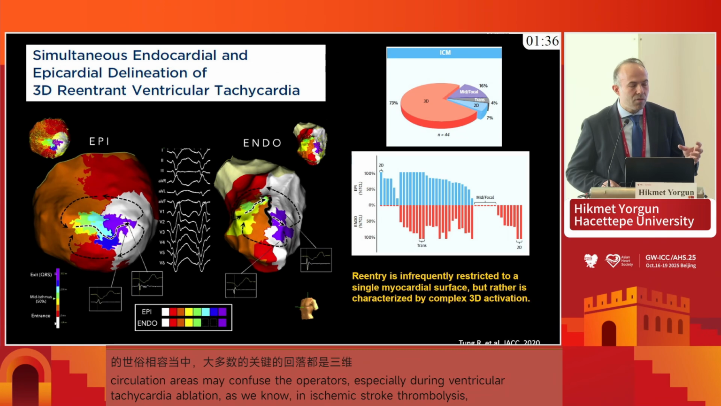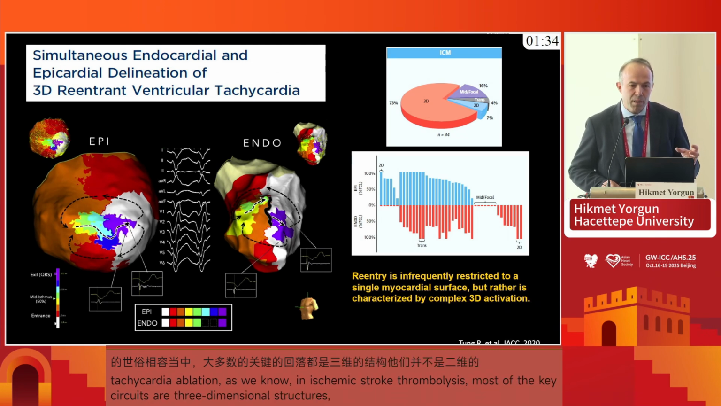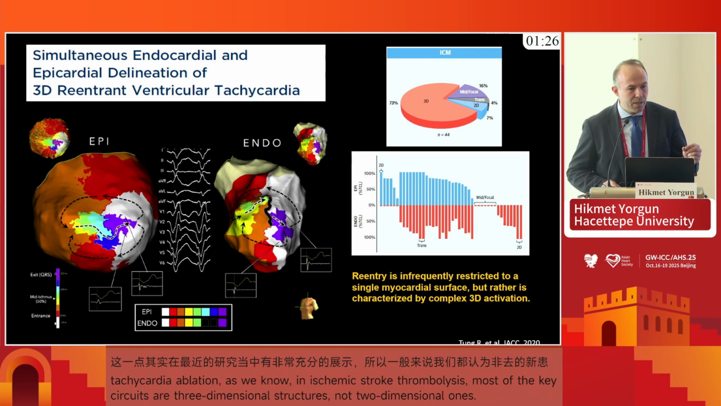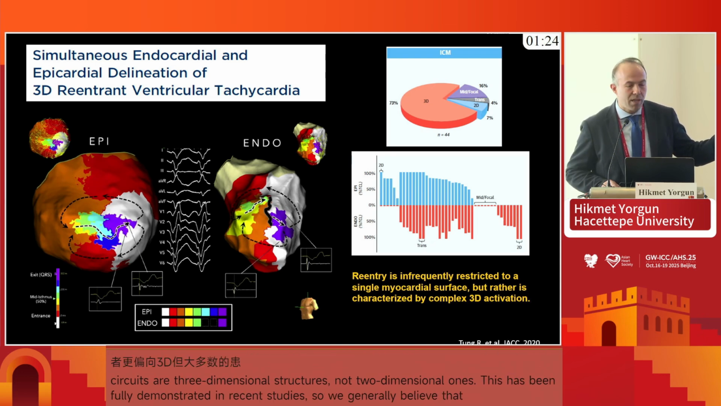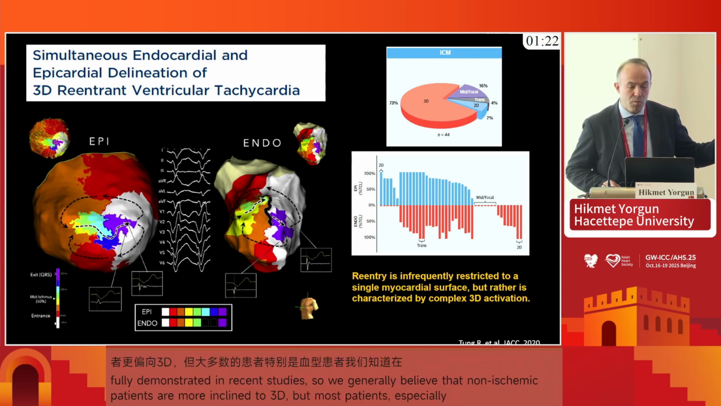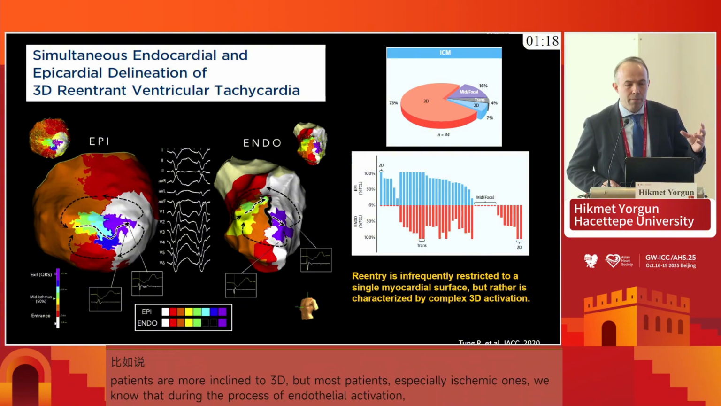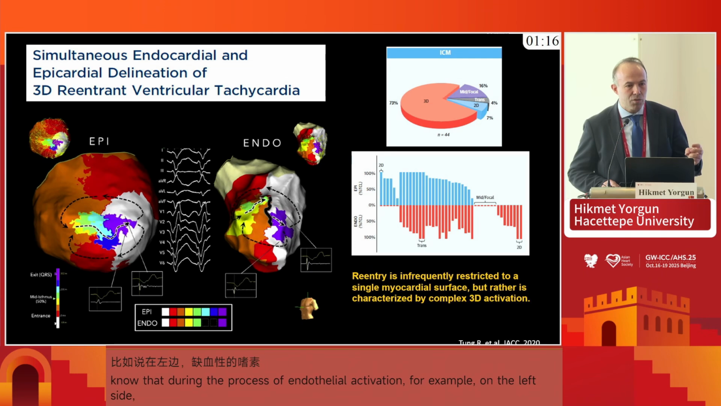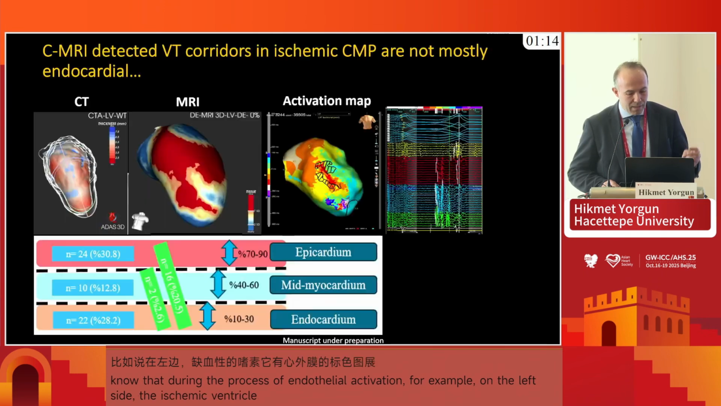So generally, we try to think that the non-ischemic patients are much more 3D, but really most of the ischemic patients are, as you see here, in the endocardial map there are activation gaps, but on the left-hand side, the epicardial map of ischemic VT demonstrates the whole circuit. So we have to think that the ischemic VT patients are mostly 3D structures.